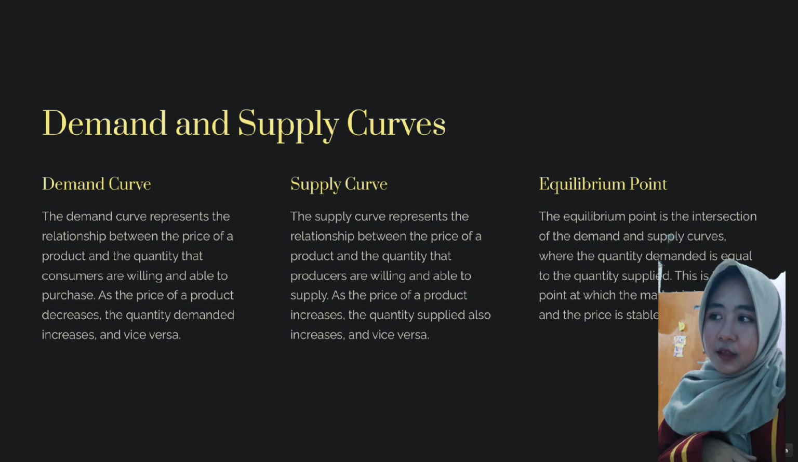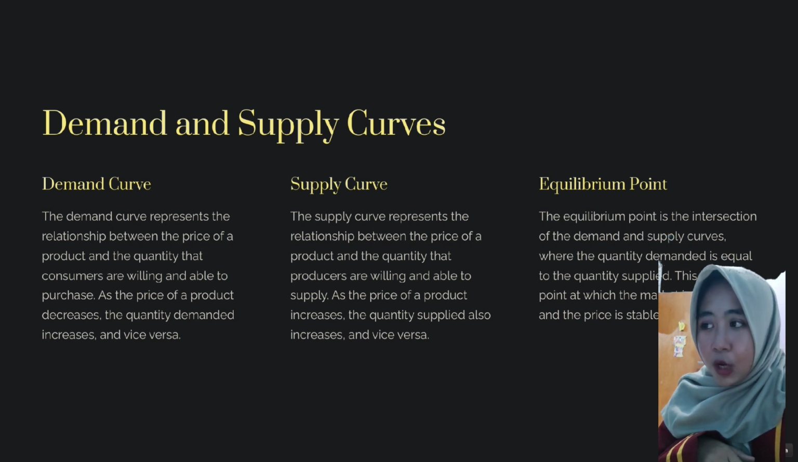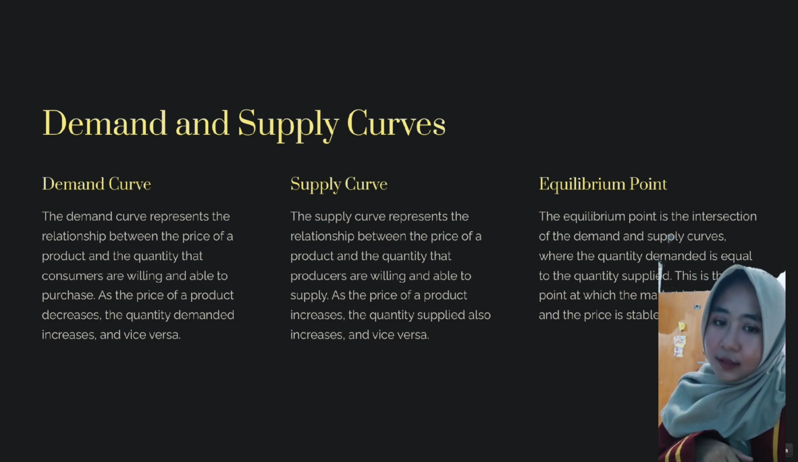Next, demand and supply curves. Demand curve. The demand curve represents the relationship between the price of a product and the quantity that consumers are willing and able to purchase. As the price of a product decreases, the quantity demanded increases, and vice versa.